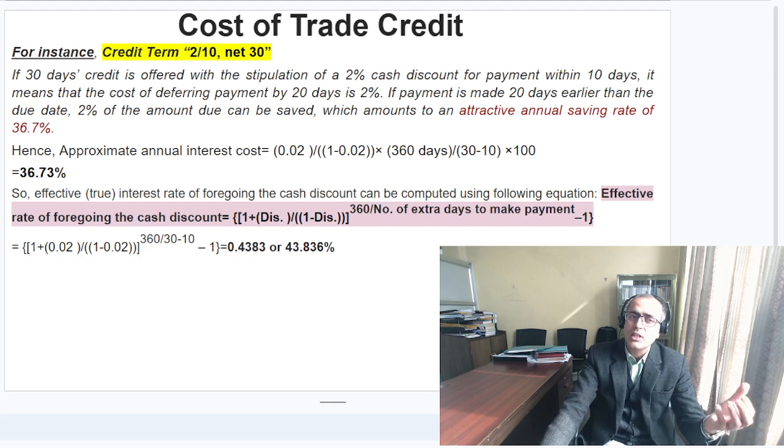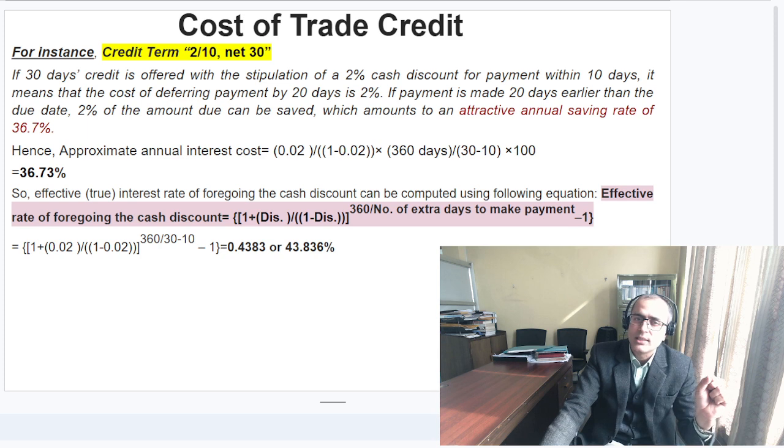Now if the question is about the effective true interest rate for this case, then we use this equation: 1 plus the discount percentage divided by 1 minus the discount percentage, the whole to the power of 360 days divided by the number of extra days to make the payment, that is simply the credit period minus the discount period, then minus 1. So you would have 43.836%, that is just for the second case.